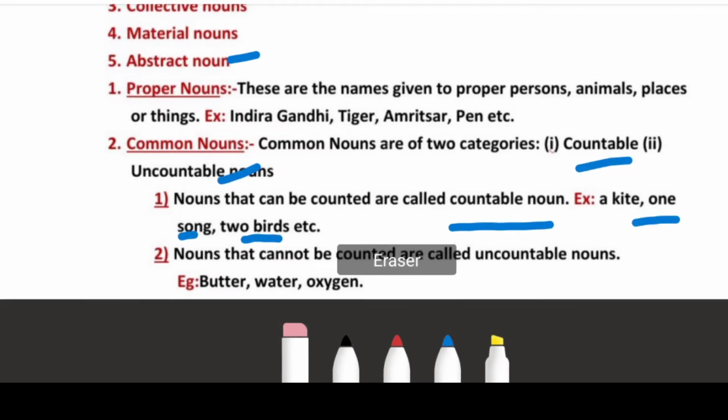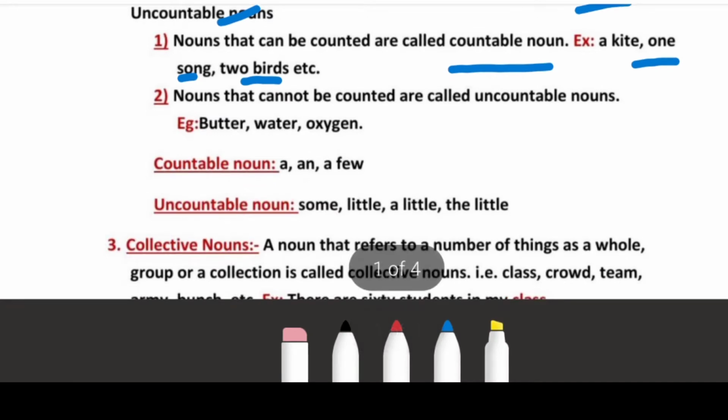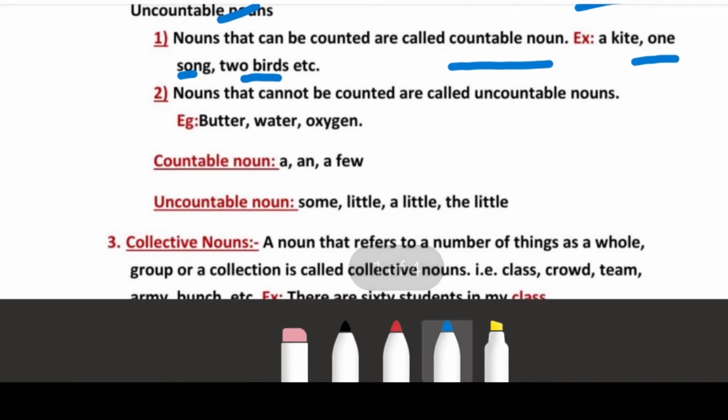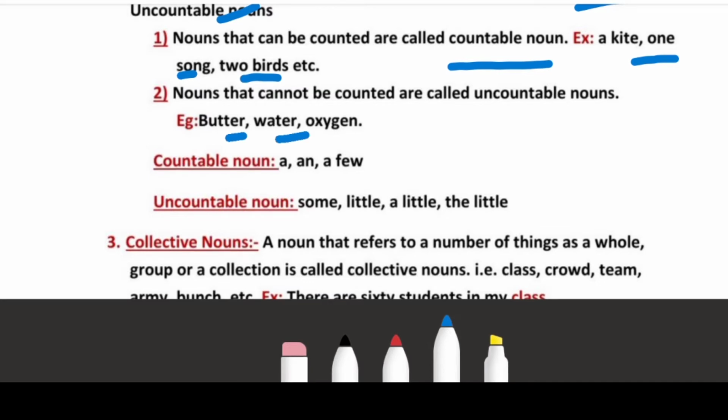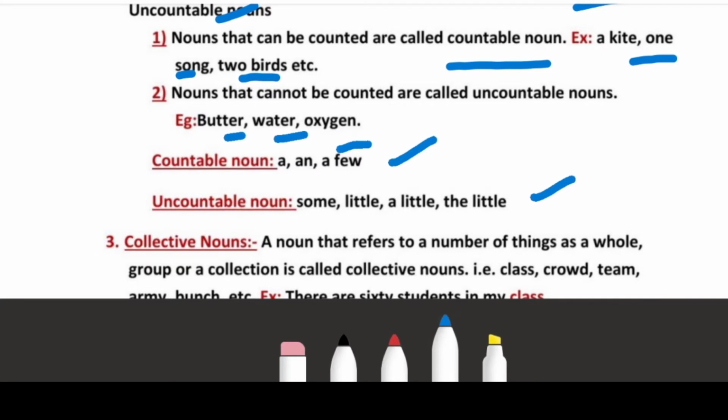Second one, nouns that cannot be counted are called uncountable nouns. Like butter, you cannot count butter, you cannot count water, you cannot count oxygen, but yes, you can measure them. Okay, in countable nouns, we use words like a, an, a few. In uncountable nouns, we use words like some, little, a little, the little. Means we use uncountable nouns for quantities.